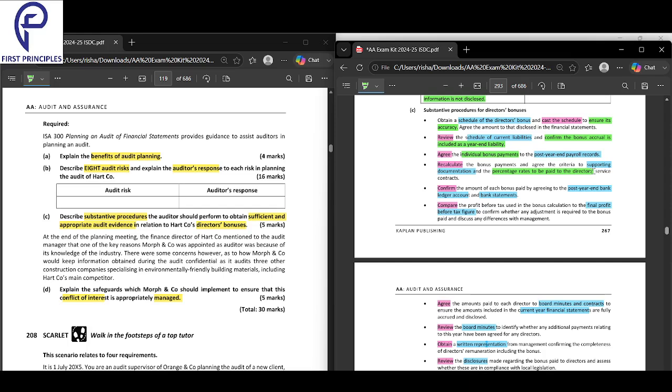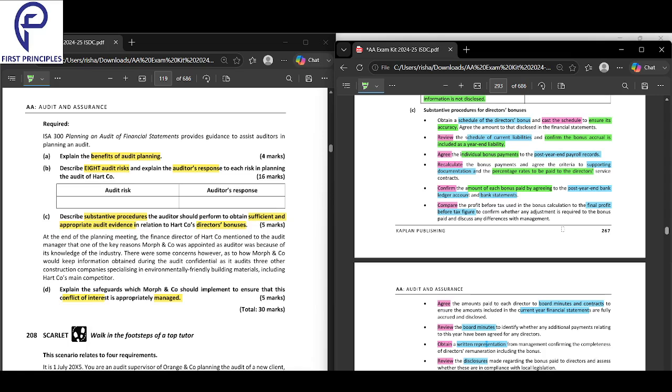Next, confirm the amount of each bonus paid by agreeing to the post year end bank ledger and bank statement. What am I doing? I'm confirming the amount of each bonus paid. I'm looking into the ledger account, which is the books of account, and the bank statement, which is the statement given by the bank. I'm looking into both these statements and comparing if the correct amount has gone.